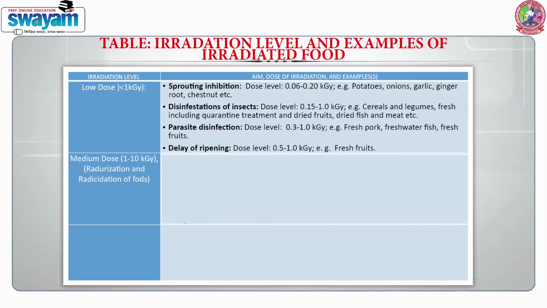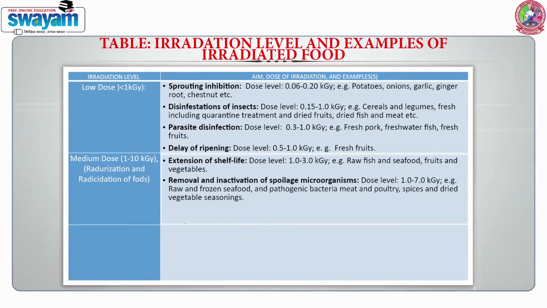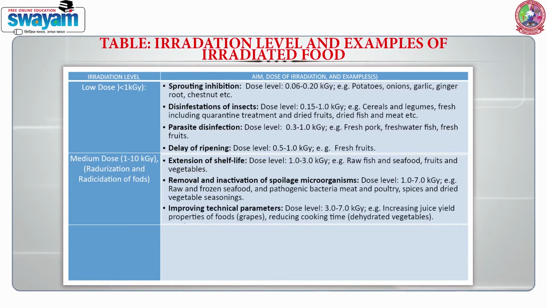Medium dose, that is 1 to 10 kGy, is used for extension of shelf life. The dose level required is 1.0 to 3.0 kGy for raw fish and seafoods, fruits and vegetables. For removal and inactivation of spoilage microorganisms, the dose level required is 1.0 to 7.0 kGy: raw and frozen seafoods, pathogenic bacteria, meat and poultry, spices and dry vegetables. Improving technical parameters, dose level 3.0 to 7.0 kGy: increasing juice yield properties of food, grapes.